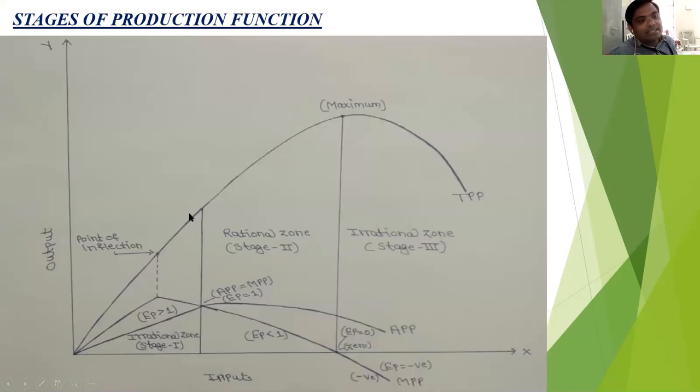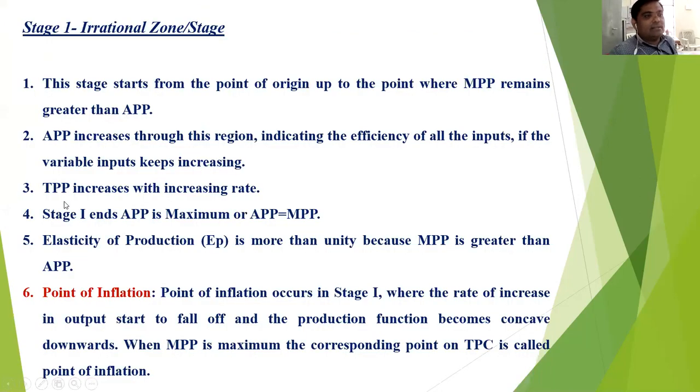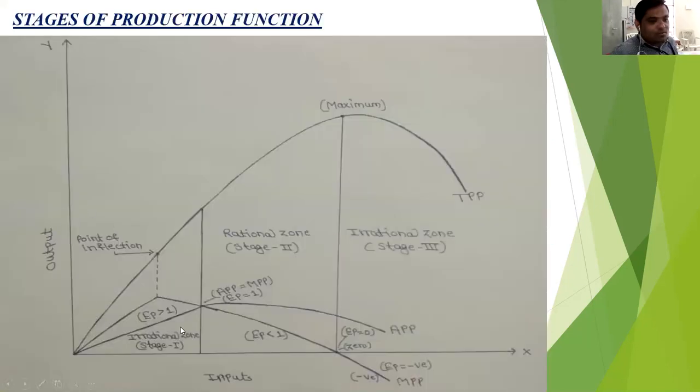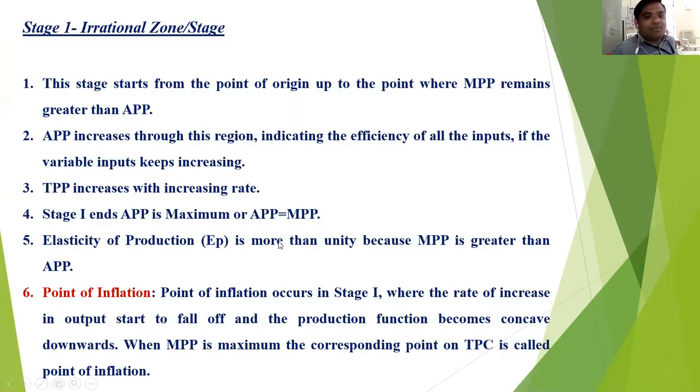So TPP increases at an increasing rate. Then stage 1 ends when APP is maximum. Only this is the point where the APP is maximum, and stage 1 ends where APP is maximum, or APP is equal to MPP, or EP is equal to 1. Then the elasticity of production is more than unity, that we already discussed.